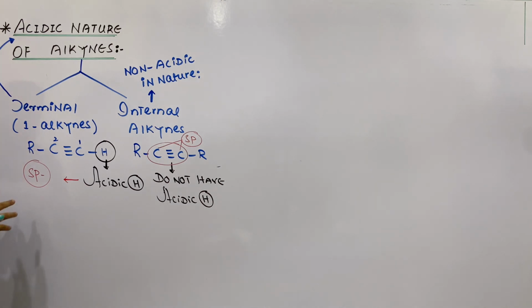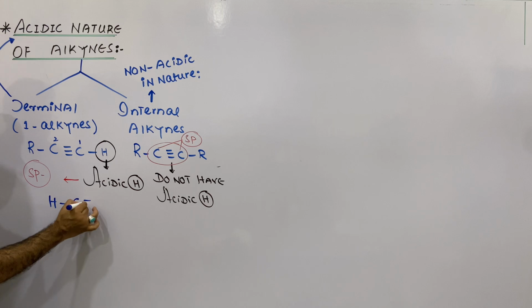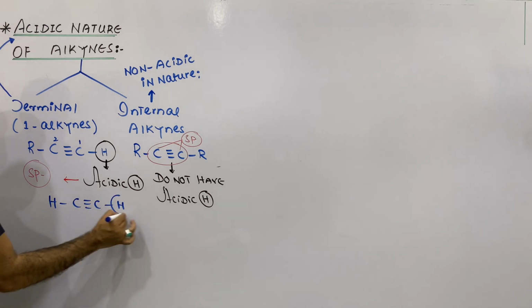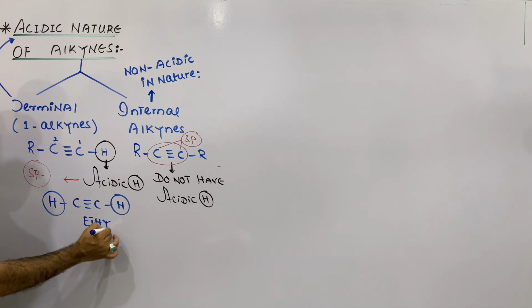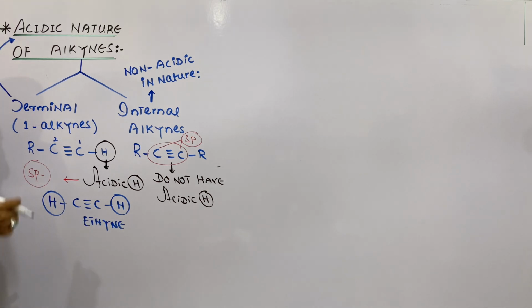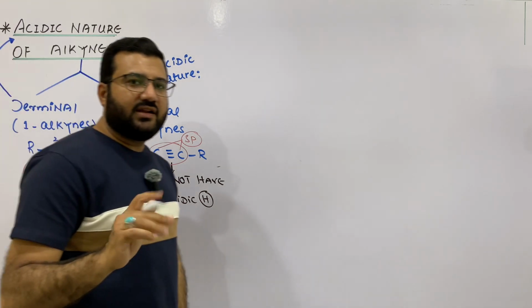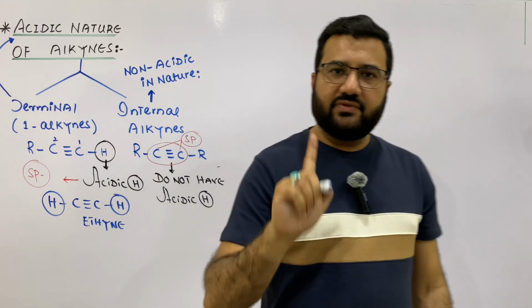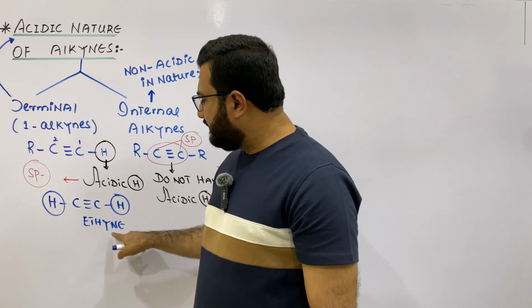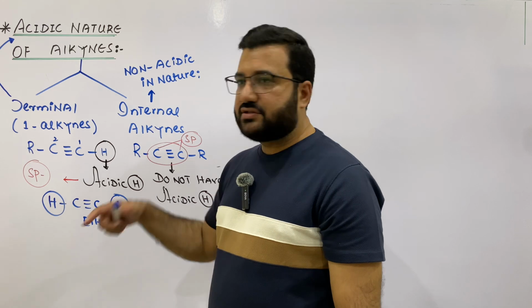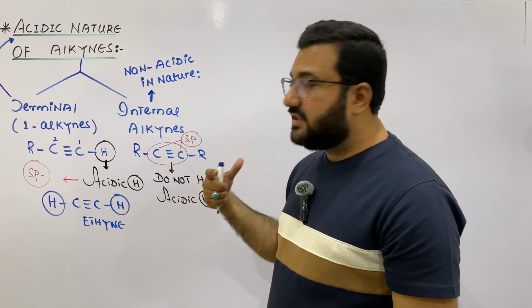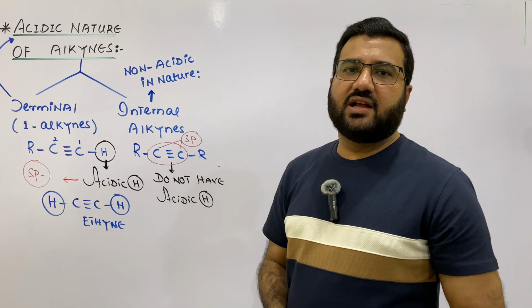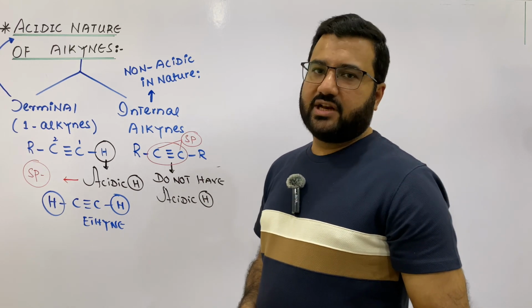There is only one alkyne which is an exception, that has two acidic hydrogens, and that is ethyne. Other than ethyne, all other terminal alkynes possess only one acidic hydrogen. But ethyne is an exception. It has two acidic hydrogens. That is the reason ethyne has the maximum acidic character among all the terminal alkynes.